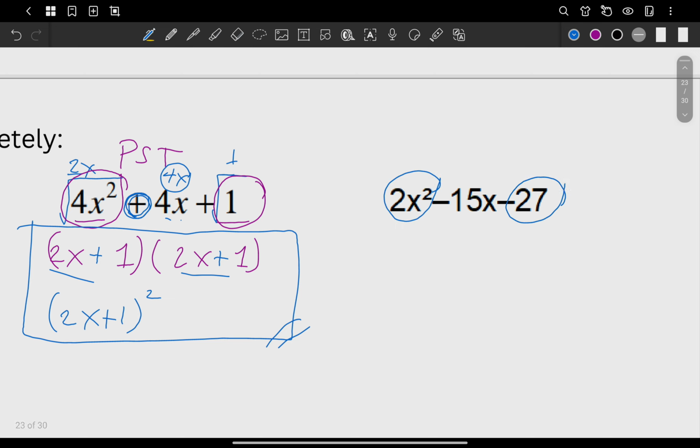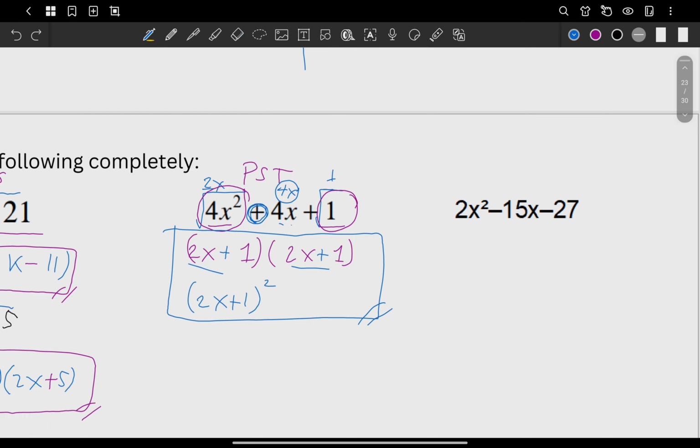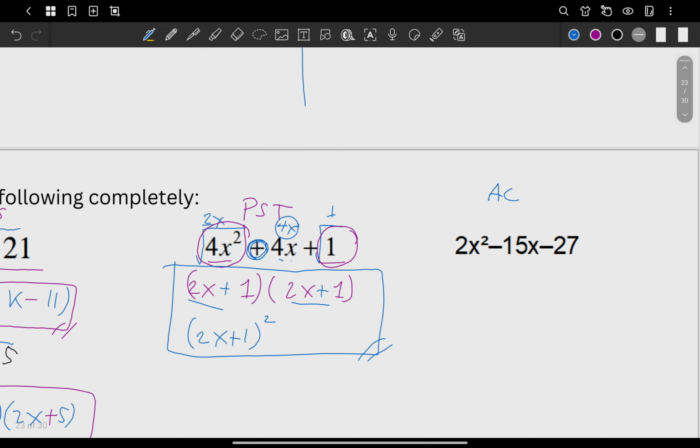Negative 27 is not a perfect square. Okay, now what do we do here, sir? We can just use our previous method last time, our AC method. What do we do here first? We remove the 2 here, put it here. We have now x squared minus 15x.